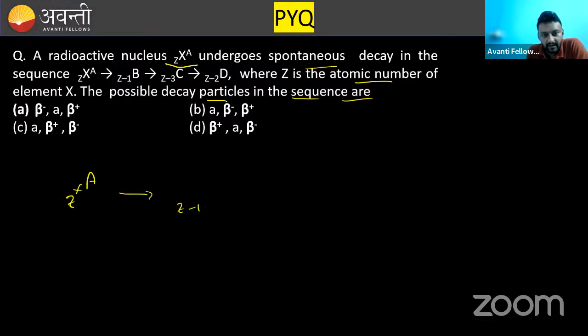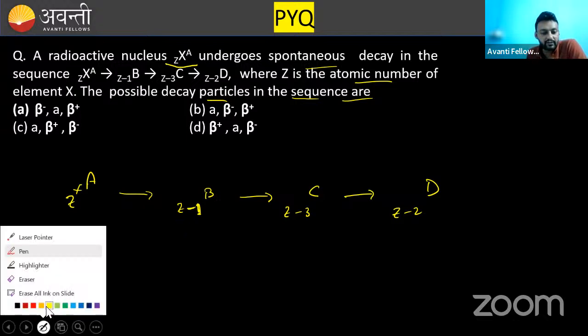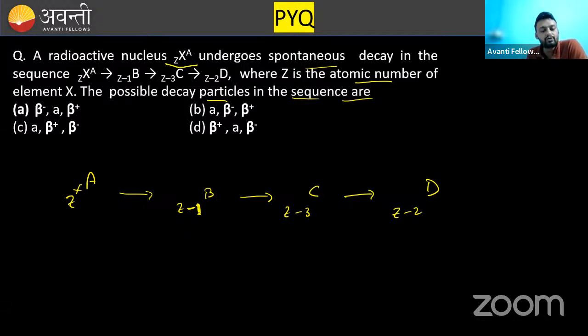It converts to Z minus 1, B, then converts to Z minus 3, C, then again converts to Z minus 2, D. So the question is, which of the following is the sequence? Which decay has first taken place? First, in first step, which decay according to you is happening?